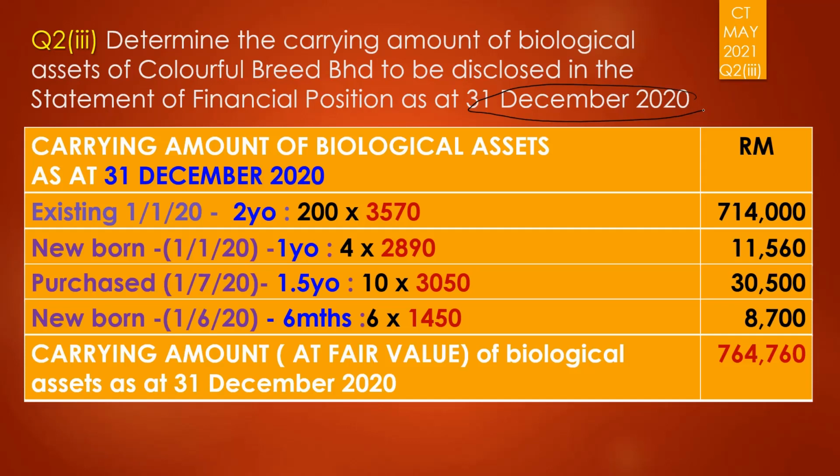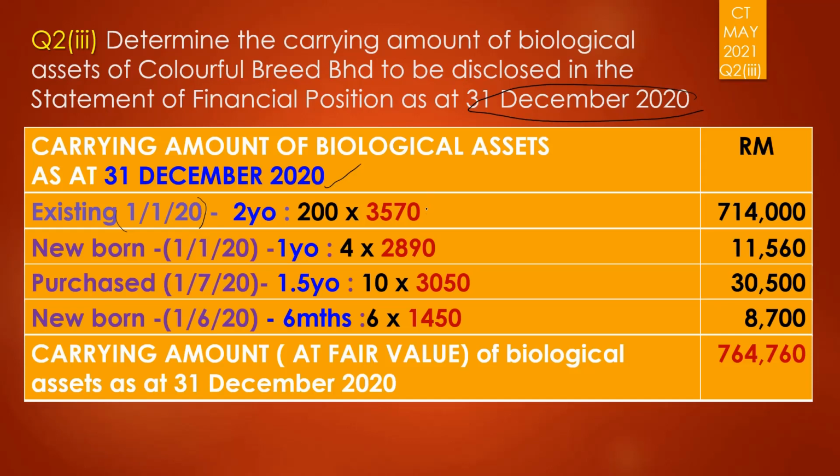So for the existing animal, it will grow according to when it was initially recognized, 1st of January, or is it being recognized on 1st of July? However, we are now focusing on 31st of December. For the existing fawn, if you can still recall, the one that we purchased on 1st of January 2020, it is now 2 years old, because at first you purchased at 1 year old.